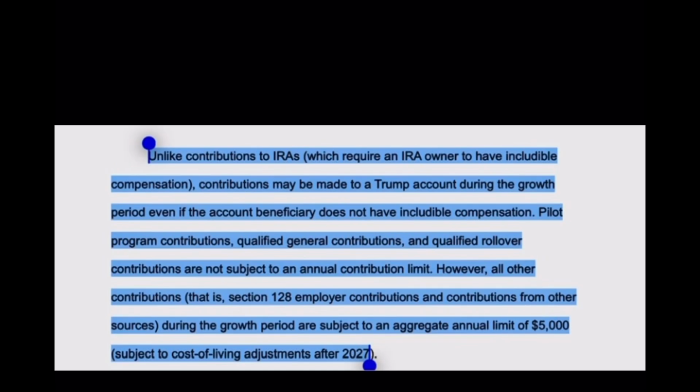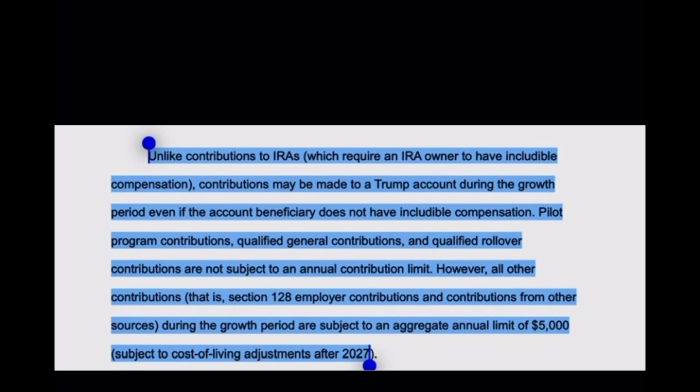Unlike contributions to a regular IRA, which require an IRA owner to have includable compensation, contributions may be made to a Trump account during the growth period, even if the account beneficiary does not have includable compensation. Pilot program contributions, qualified general contributions, and rollover contributions are not subject to an annual contribution limit.